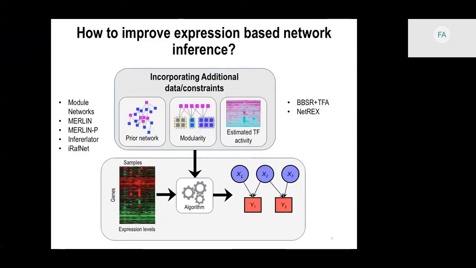There are two major paths for improving the performance of these expression-based network inference methods. There are methods that are incorporating additional constraints or additional information. For example, imposing a modularity constraint on the inferred networks or incorporating prior knowledge about the interactions of the network. The other way that we are going to look into in this talk is relaxing the assumption that we should use the expression of the regulator as their activity. And there are methods that are using this path too.